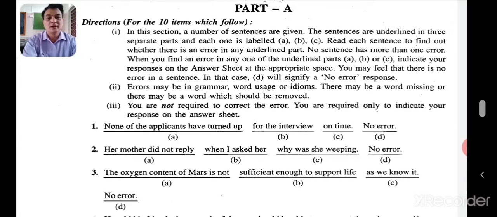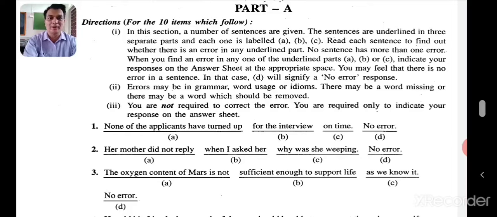No error. Now here, the error is in A. Why is the error in A? None of the applicants have. What should be there? Had should be there. Now it doesn't depend upon applicants, but it depends upon the real subject.